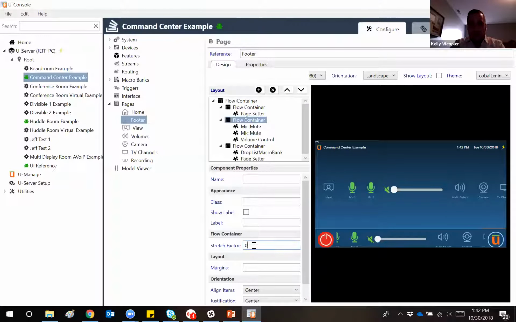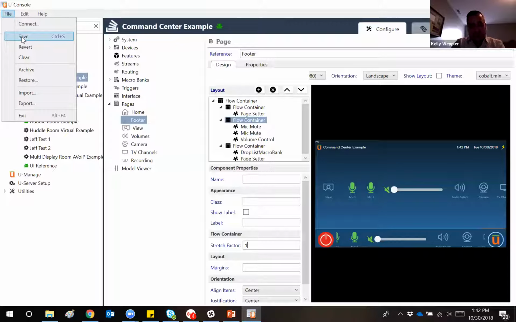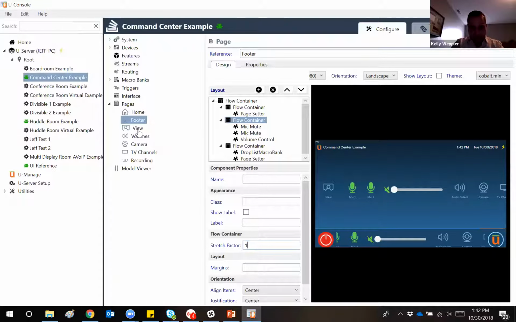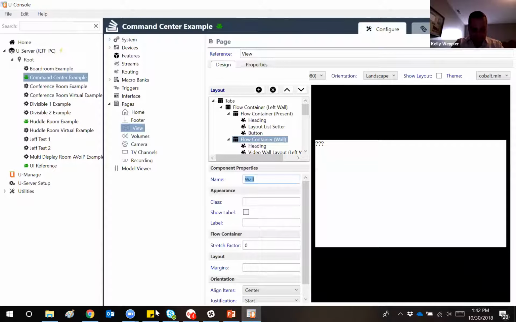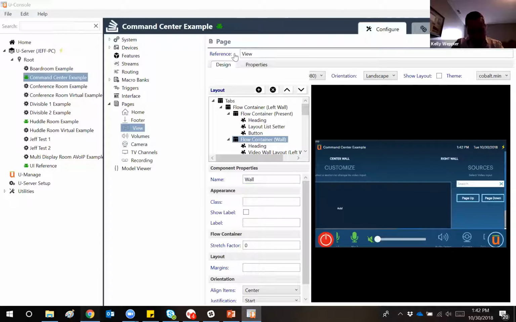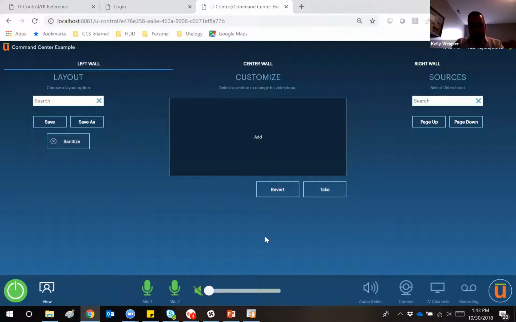I'd really encourage you to maybe take some of these example model files. You can kind of play around with it a little bit, see how it suits your liking, and you can certainly use the component reference guide to gain a deeper, better understanding of that as well. Go ahead and save some of these changes back. And now if I go refresh my page, everything's back to normal there. Wonderful.